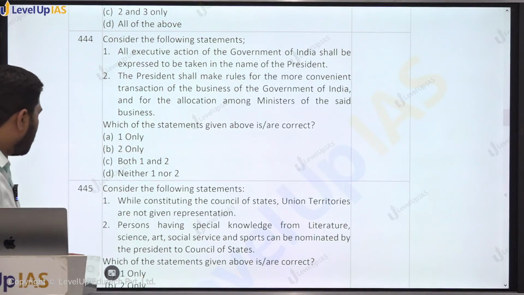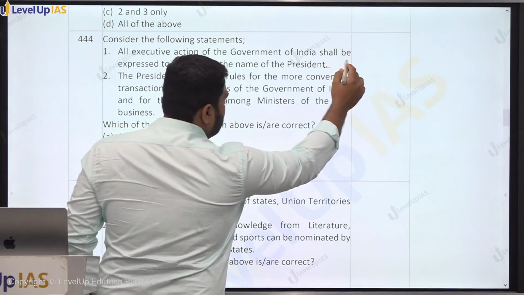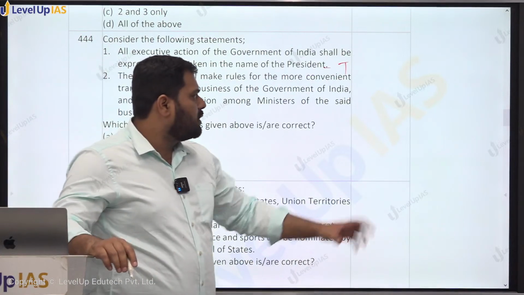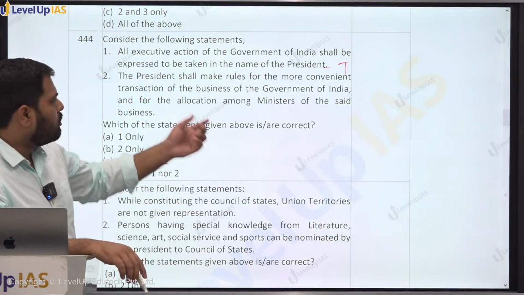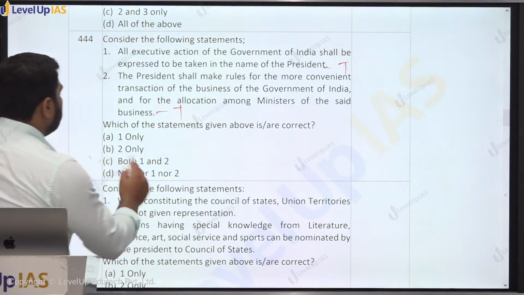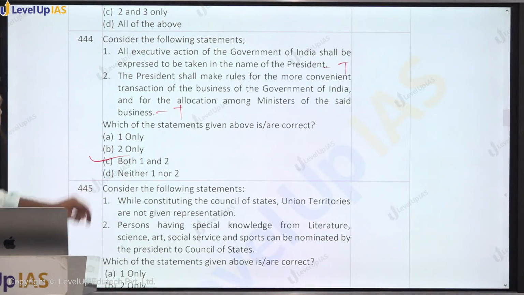जितने भी एग्जीक्यूटिव काम होते हैं प्रेसिडेंट के नाम पे ही लिए जाते हैं, and it is the power of the president, rule making power of the president for the conduct of businesses. All the rules are framed by the president. Of course, president is bound to act on the council of ministers' advice, right? So this is C.